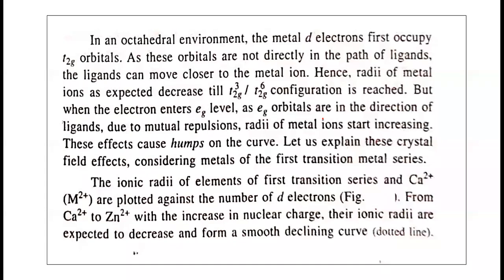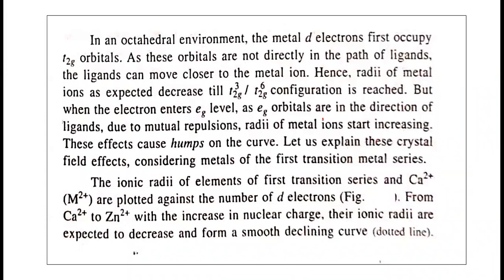Due to that repulsion, the ligands move away from the central metal, so the radii of metal ions start increasing.